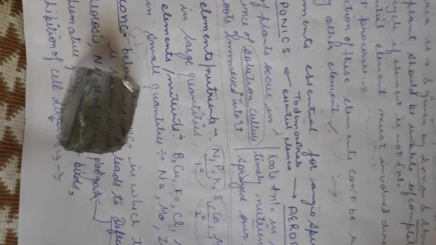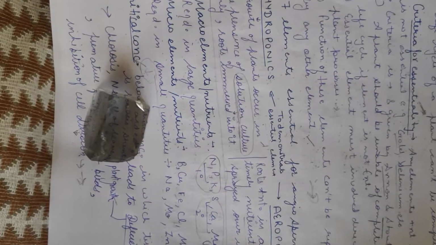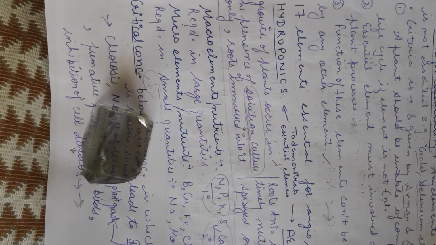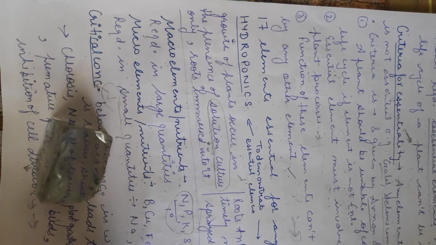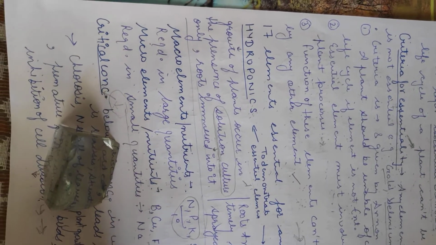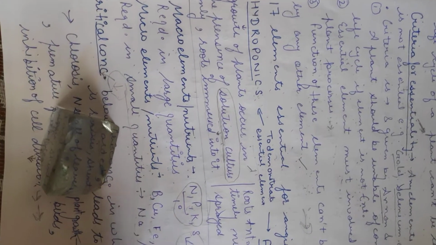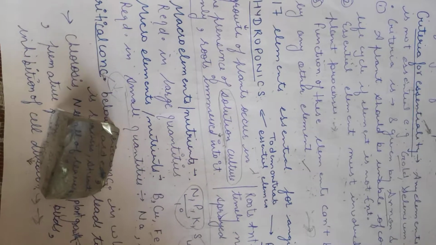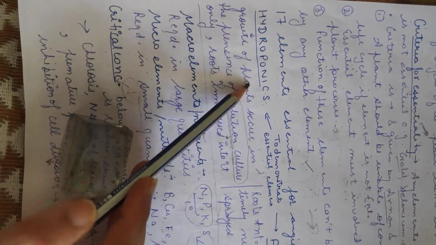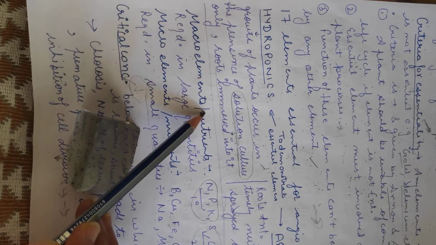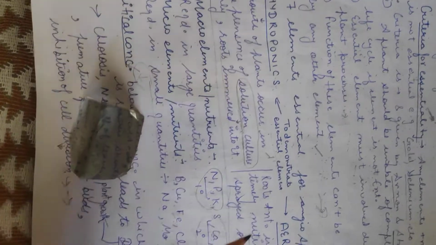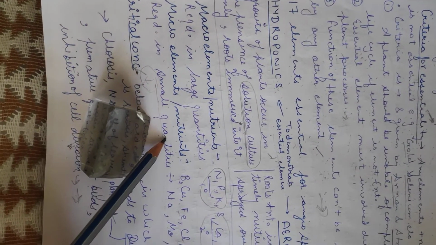There are two types of elements present. Number one is the non-minerals: carbon, hydrogen and oxygen, which we get from water and carbon dioxide. The second is the mineral elements, which are of two types: macronutrients, which we require in large quantities, and micronutrients, which are required in small quantities.